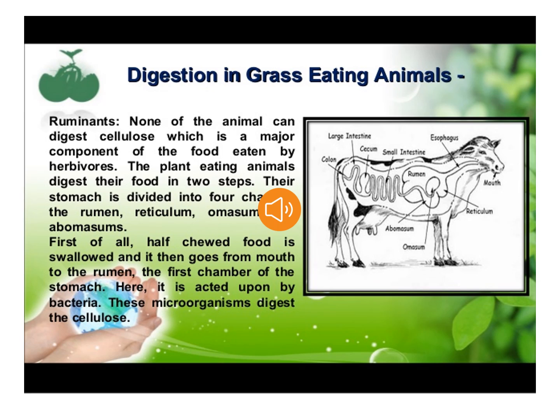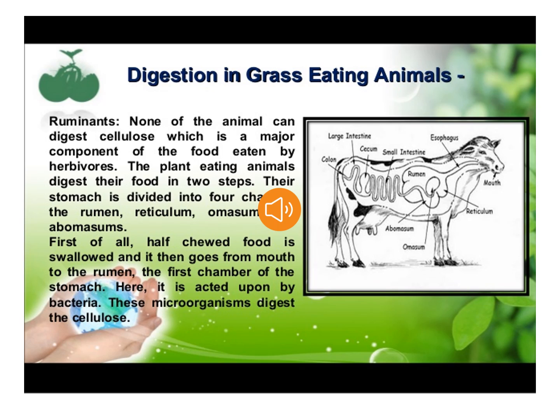First, the rumen. It is the first and the largest chamber, which stores a large quantity of food that is quickly consumed. The food here is partially digested, and is called cud. That means the partially digested food in the rumen is called cud. Cellulose is digested in the rumen by the billions of bacteria present here.